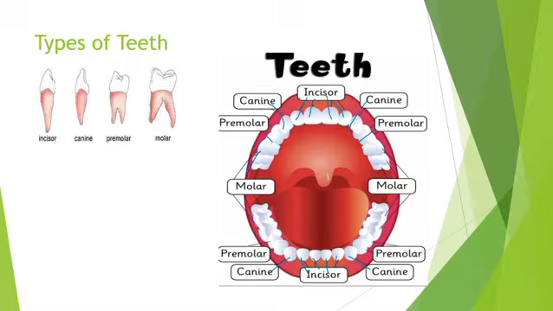Here also, the last three teeth are the molars. And there are four premolars in each jaw. Got it? So this is incisor, this is canine, this is premolar, and this is molar. Let's understand the function of each type of teeth.